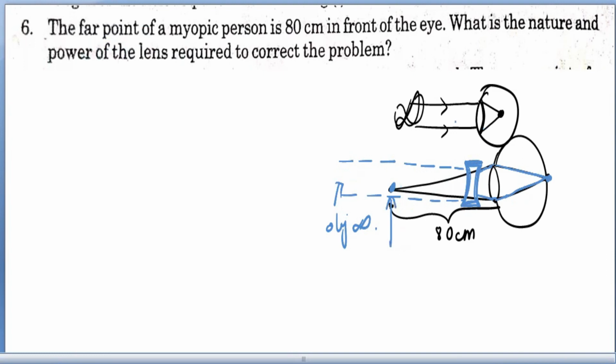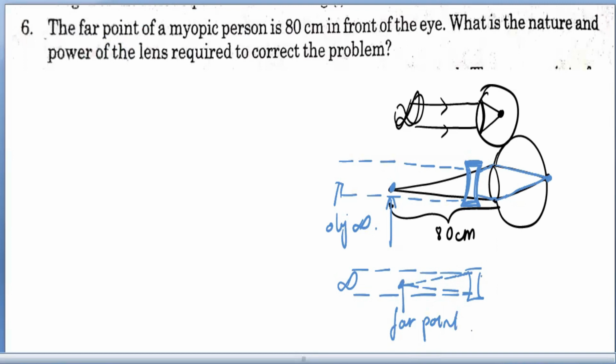Okay children, now consider one more thing. There are two lenses. One is your eye lens, a convex lens, and this is a concave lens, right? Presently a combination is not in your course. Just think of it like this: the rays of the object coming from infinity should appear to come from the far point.